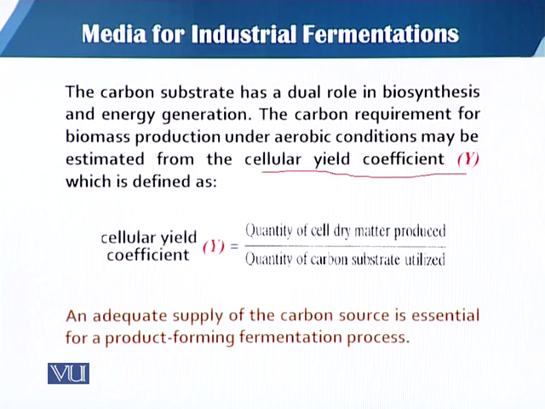The carbon requirement for biomass production under aerobic conditions may be estimated from the cellular yield coefficient, determined by Y. So the cellular yield coefficient can be calculated by this equation: the quantity of cell dry matter produced, that is how much dry cell mass, divided by the quantity of carbon substrate utilized, that is how much carbon is utilized and how much biomass is produced. So that is the cellular yield coefficient, Y. An adequate supply of carbon is essential for the product forming fermentation process. So carbon is very critical, and the major part of any fermentation medium is carbon.